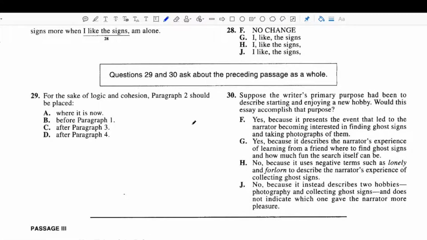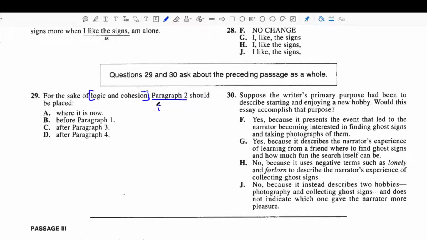All right, so now we're in question number 29 of the ACT English test. Let's begin. Now, this question is a particular category of questions called logic and cohesion. You want to be familiar with these categories. And this type of question usually comes in the form of rearranging sentences within a paragraph. But in this case, we're going to be rearranging paragraphs within a passage. So it's a little broader in scope, but we use the same three steps.